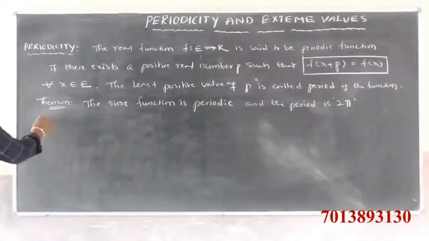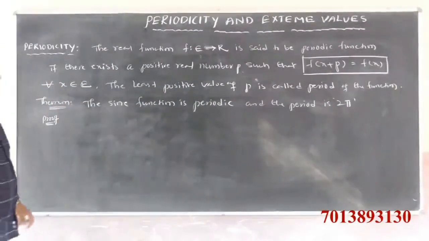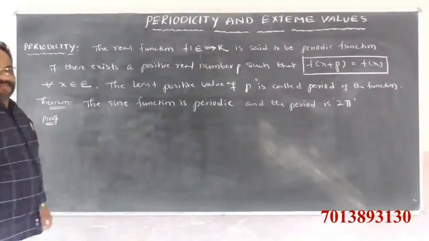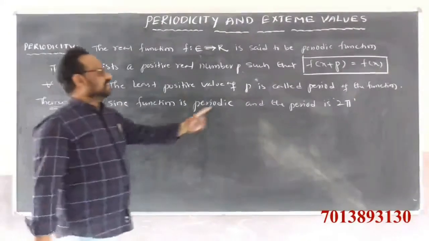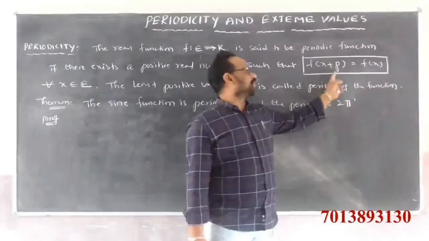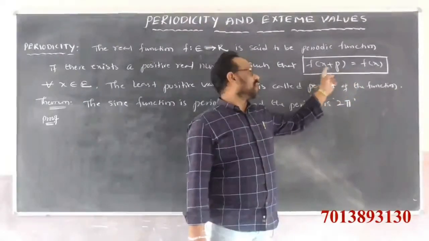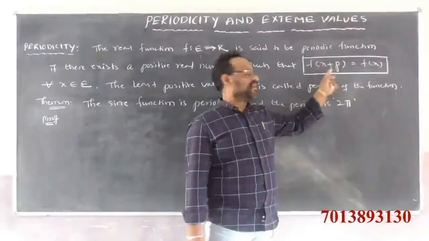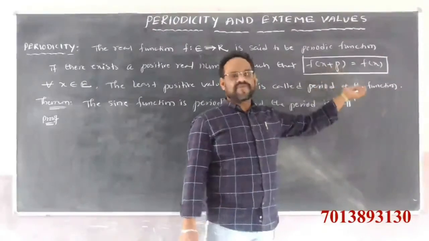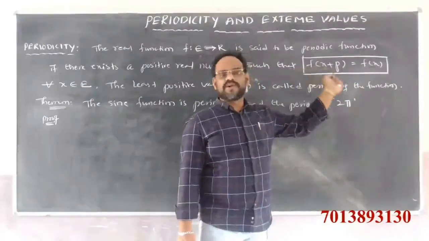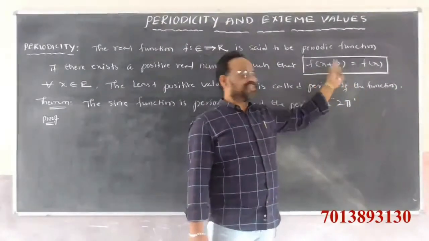Proof, observe here. The sine function is a periodic function. Periodic function means it satisfies the condition f of x plus p is equal to f of x for all values of x belongs to E. Then the function is called a periodic function with period p.